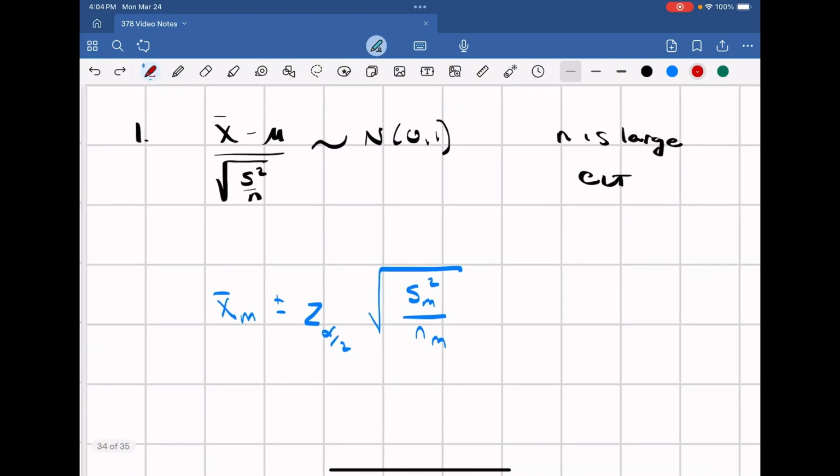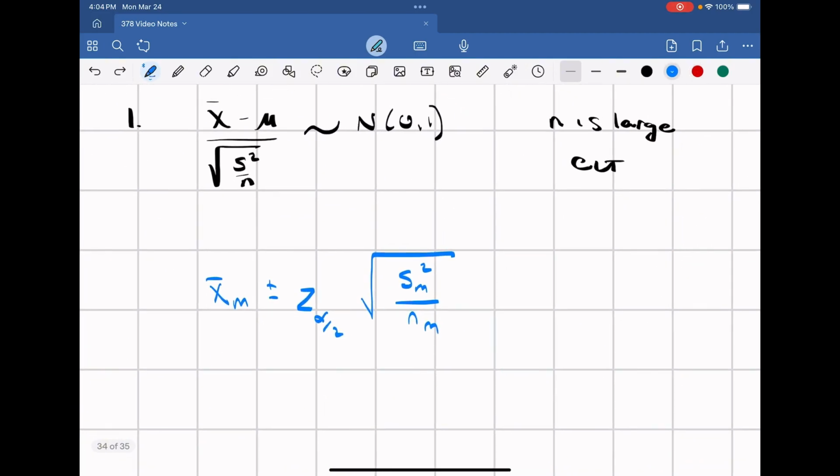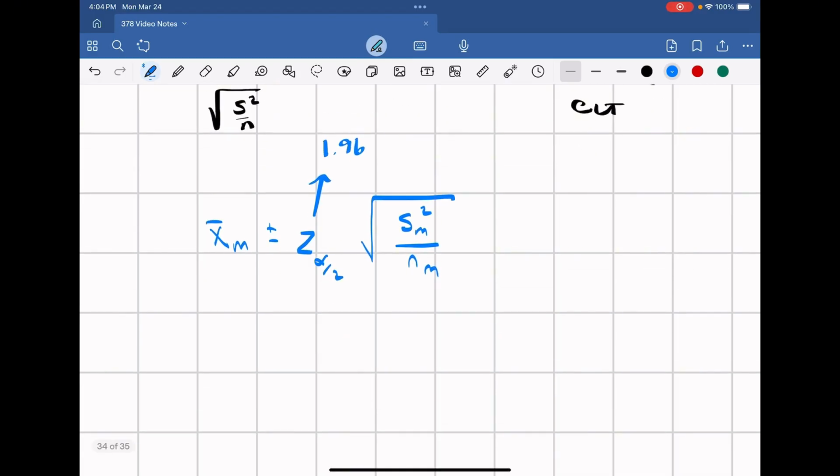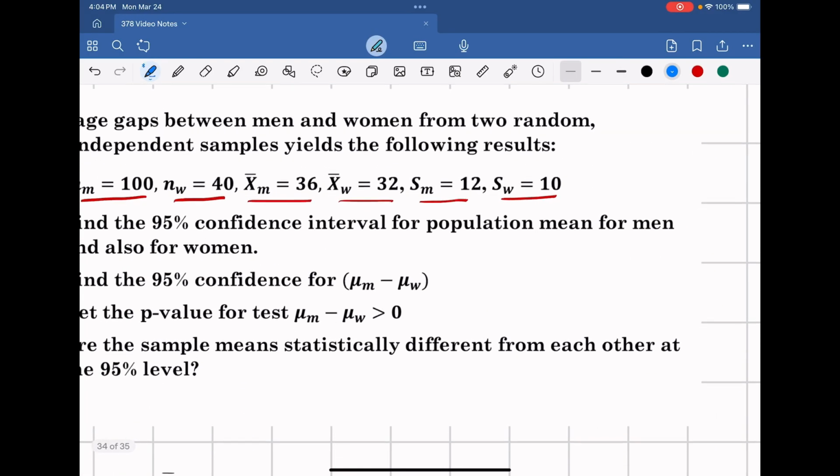So let's come back to our problem here. Now we can plug and chug. We looked this up in the table, and it is 1.96. So this is equal to x bar 36 plus or minus 1.96 times the square root of 12 squared over 100. And that 12 is our standard deviation for men.